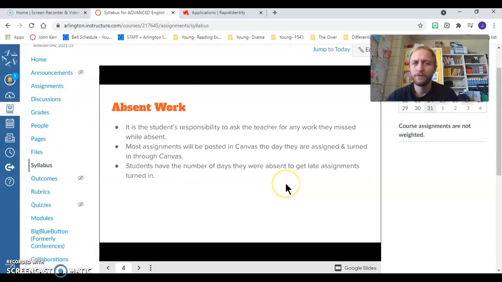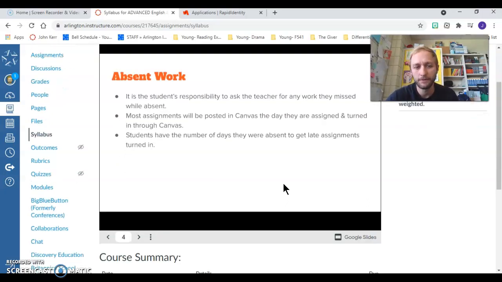Absent work, really, if your kids are absent or students are absent, the best place for them to find absent work is on my Canvas course. I'm trying to keep this Canvas course as in line with what we're doing in the classroom as possible. The only thing that's missing that we had last year are recorded Zoom sessions, but notes, assignments, and anything else that I think is helpful, texts, video notes, things like that, they're all going to be uploaded in my Canvas course.